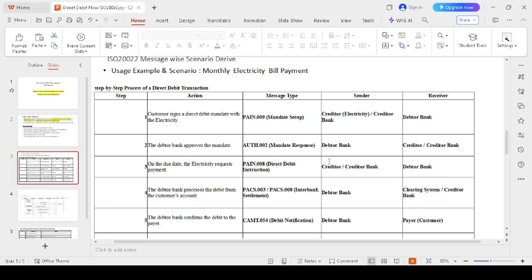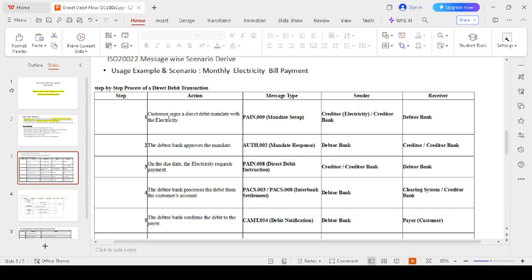Suppose in this scenario the consumer agrees and tells the service provider, you can store my payment instruction. That is what we call a mandate instruction. The consumer must agree to the mandate instruction, otherwise it will not proceed. The creditor bank then stores the consumer's billing details in their database.